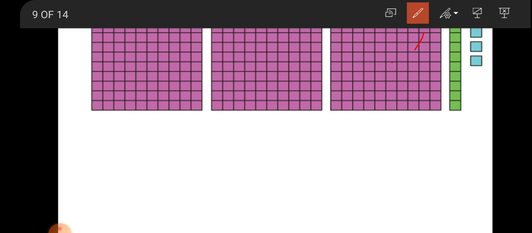Here given 1, 2 and 3 boxes. 3 boxes of 100 because in one box there are 100 blocks. So in hundreds place 3.